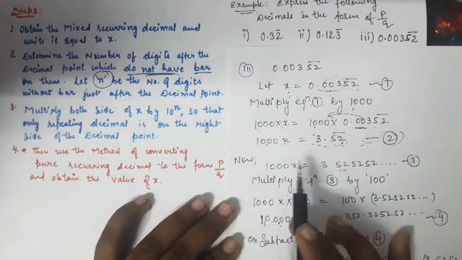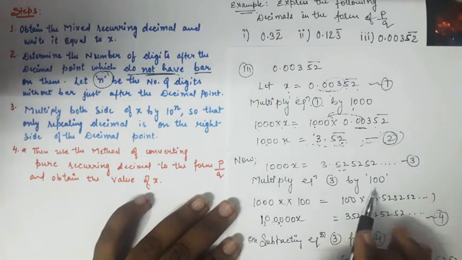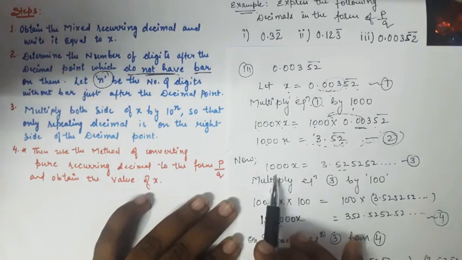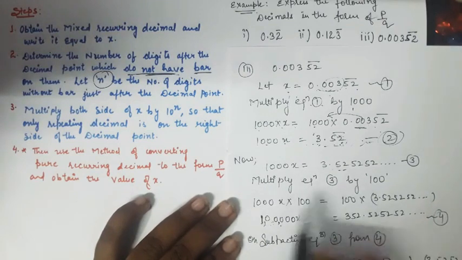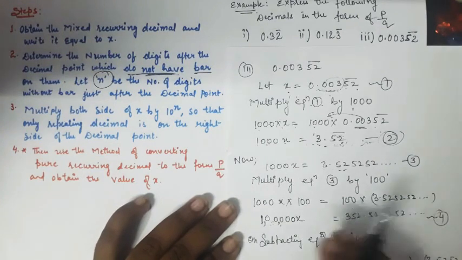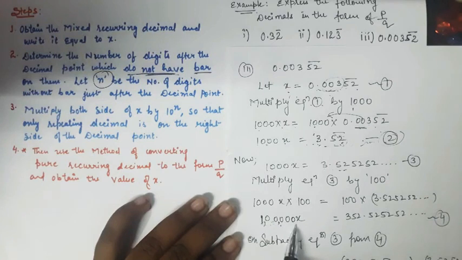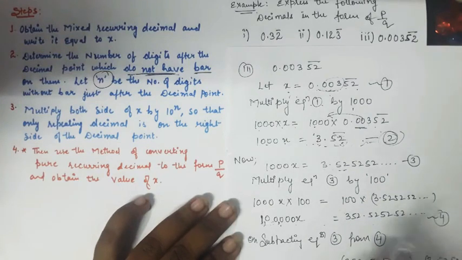According to the previous steps, we need to see that two numbers are repeating, which means we need to multiply by 100. I have multiplied equation number 3 by 100, and I get 1000x into 100 is equal to 100 into 3.5252 and so on. So here I get 1 lakh x is equal to 352.525252 and so on, as these two numbers move to the left side.